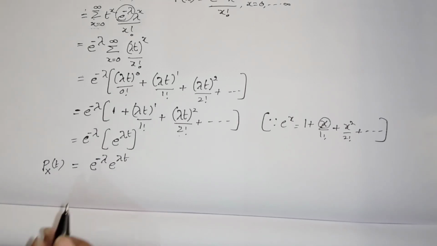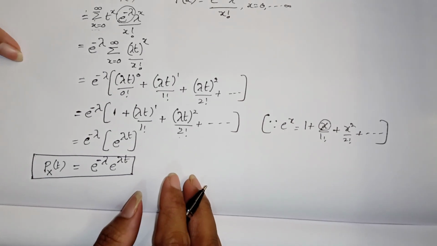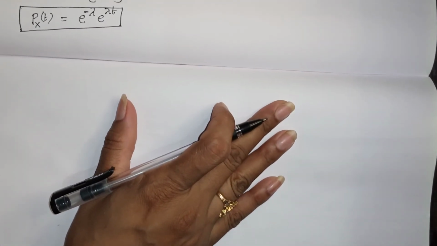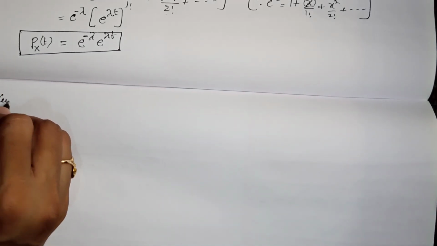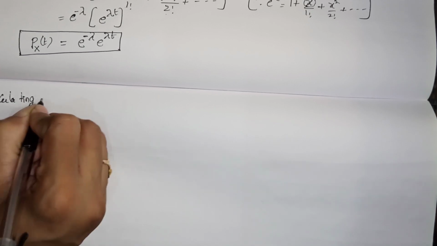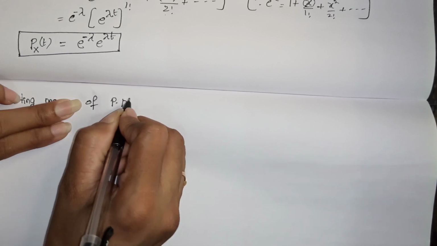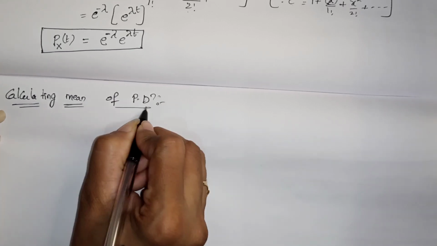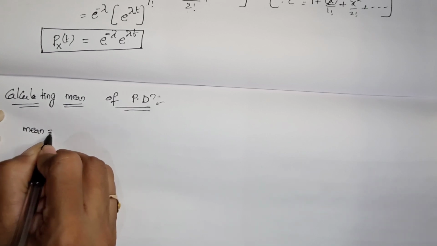Now we have to calculate the mean and variance for this probability generating function of the Poisson distribution. First, calculating the mean of the Poisson distribution. Mean is denoted with mu 1 dash.